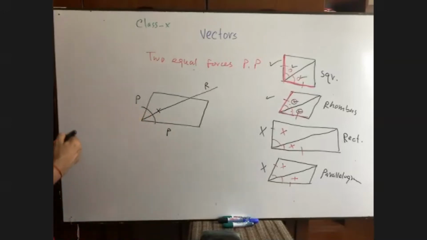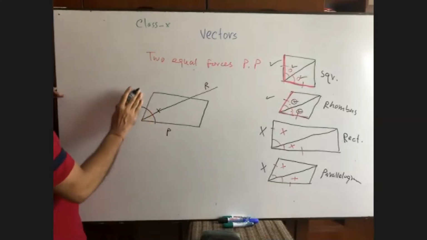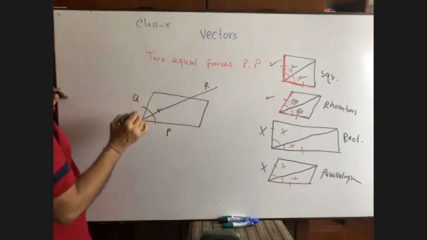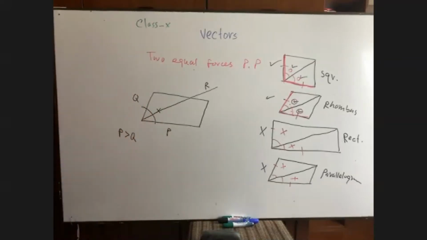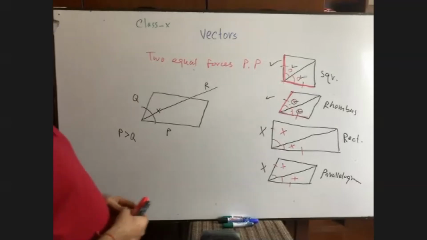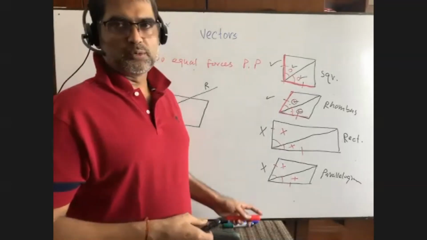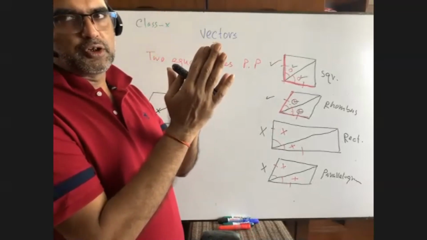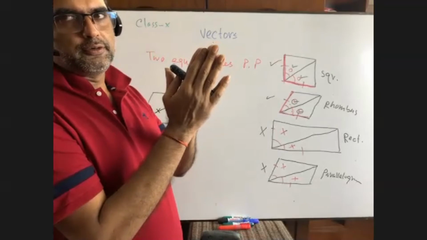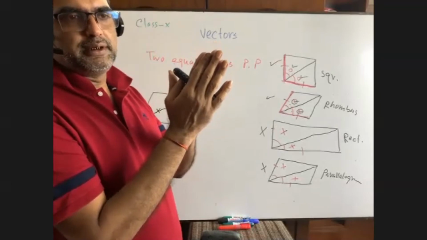Now, if I tell you that it is Q and P is greater than Q, what will be the resultant? Can you please let me know? Suppose between two friends, one is more powerful. The one who is more powerful will be the winner.